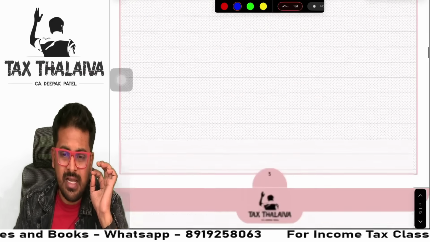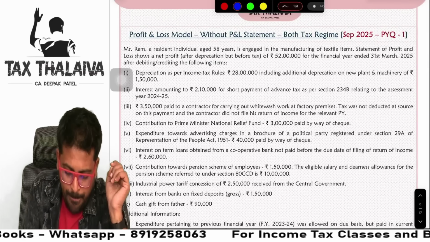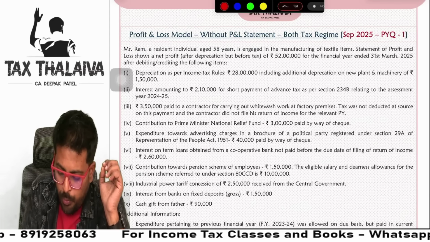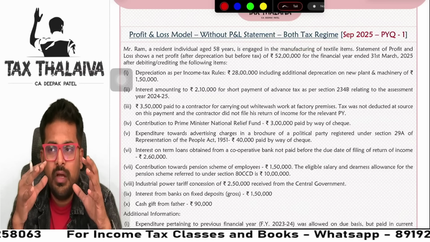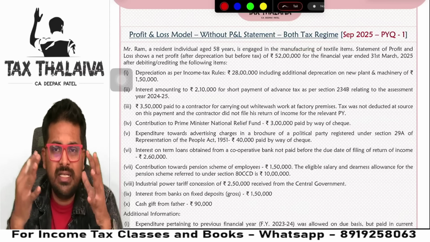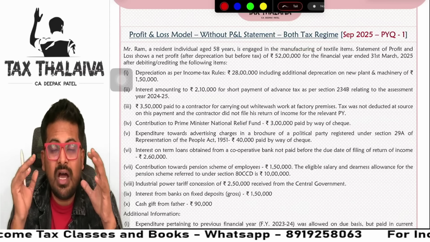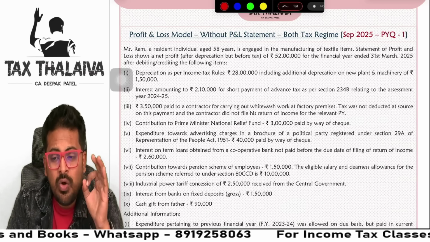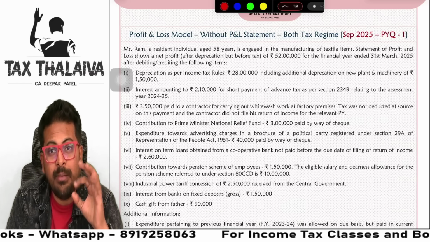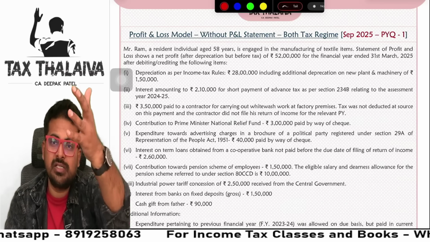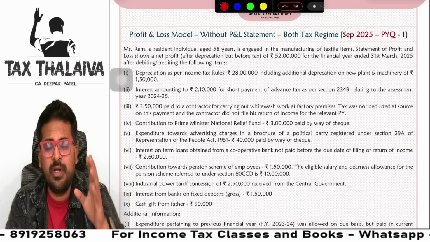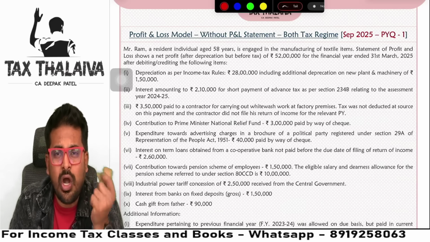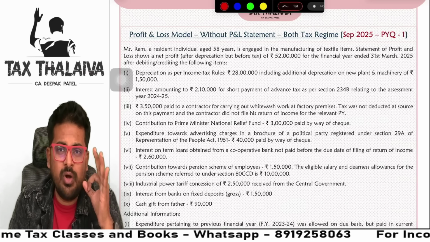Now let's look at the second question, guys. P&L model only, without a P&L statement. A lot of times the question will be asked for both the tax regimes also. Now, earlier what we have seen is only under default tax regime the question was asking. This question will ask you to compute under optional tax regime and default tax regime. Just imagine how much time it will consume, a lot of time if you present separately. First optional tax regime, read the full question and do all the adjustments. Again for default tax regime, read the full question. How time-consuming it is. I will give you a shortcut method, guys. It will save a lot of your time.